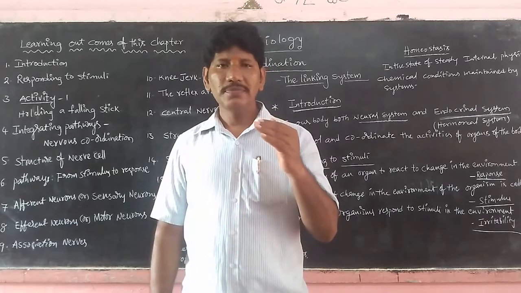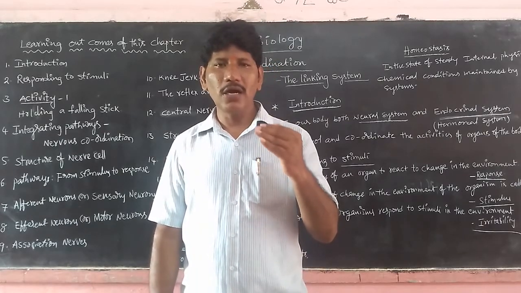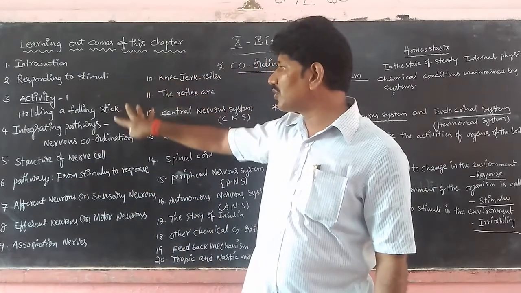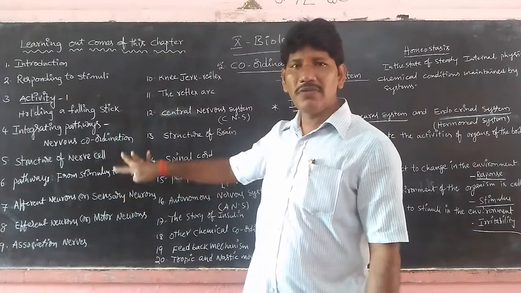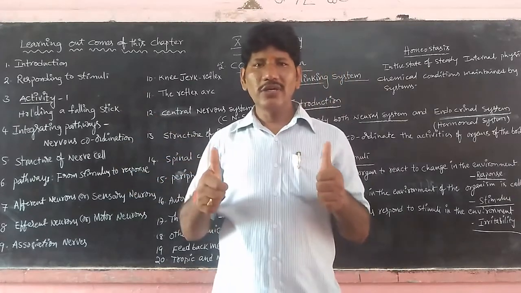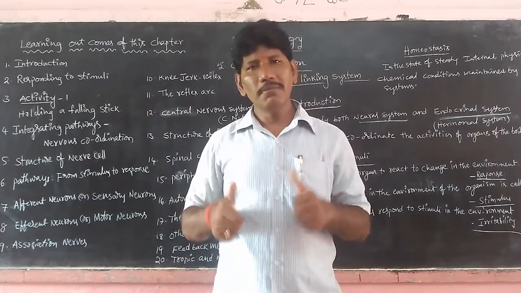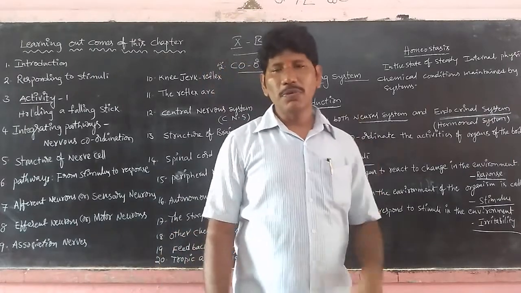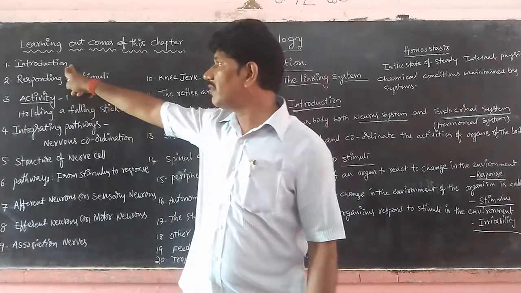So children, this concept tree, mind mapping or flowchart is also called the learning objectives of this entire chapter. When we are thorough with each and every topic, then we have the total concept in our mind. Is it clear, children? Now we are coming to the introduction part. So let us take the first introduction of this chapter.